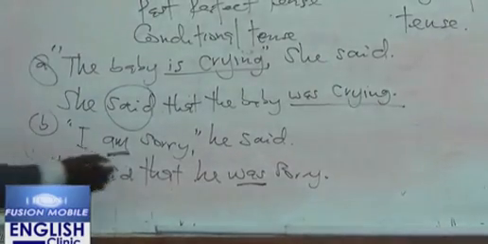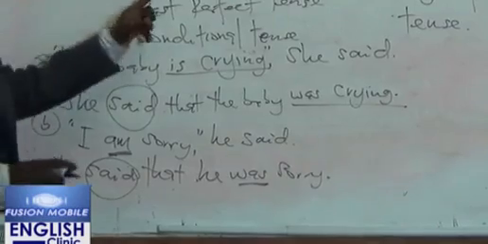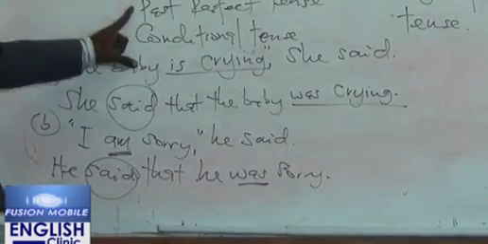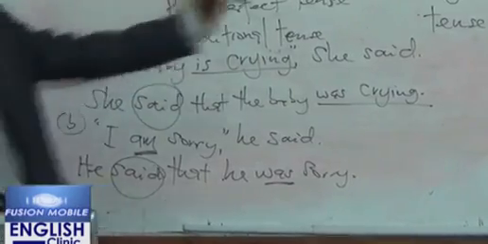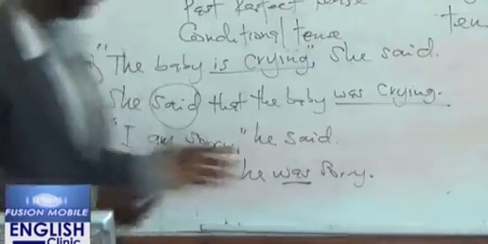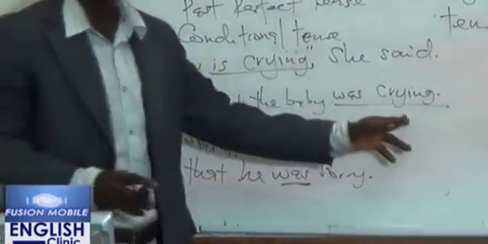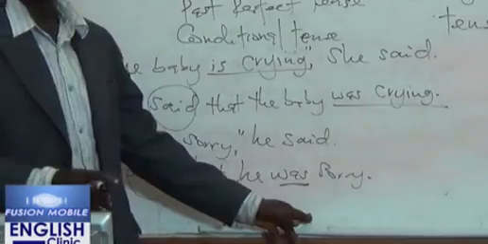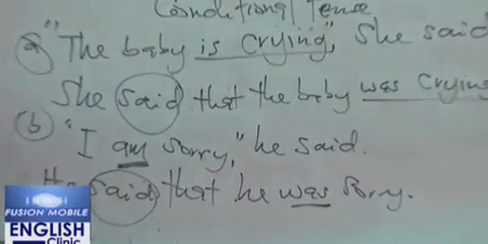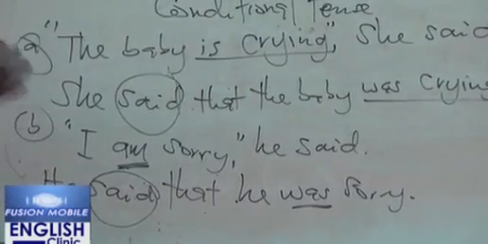Why? Because my reporting verb is "said". So, when your reporting verb is in past tense, past perfect tense, or conditional tense, then you are going to have a change of tense. Like we have just shown here, present continuous tense becomes past continuous tense. Present tense here becomes past tense here.